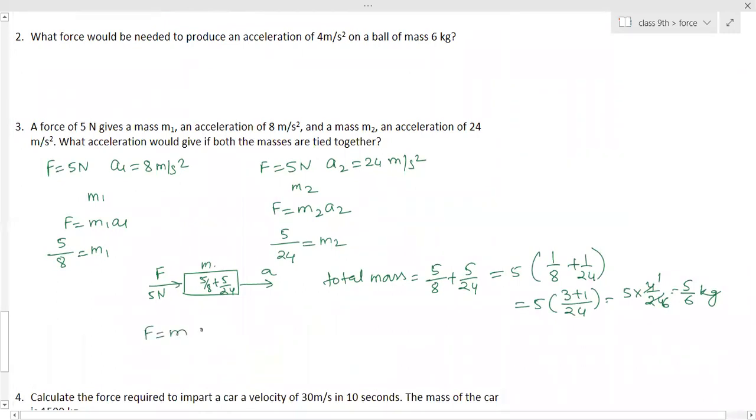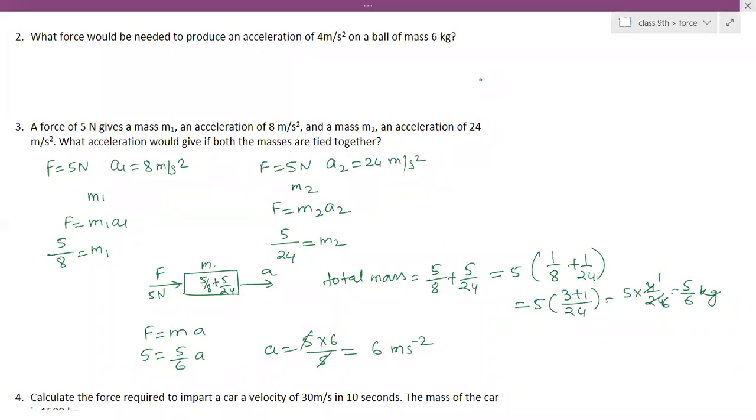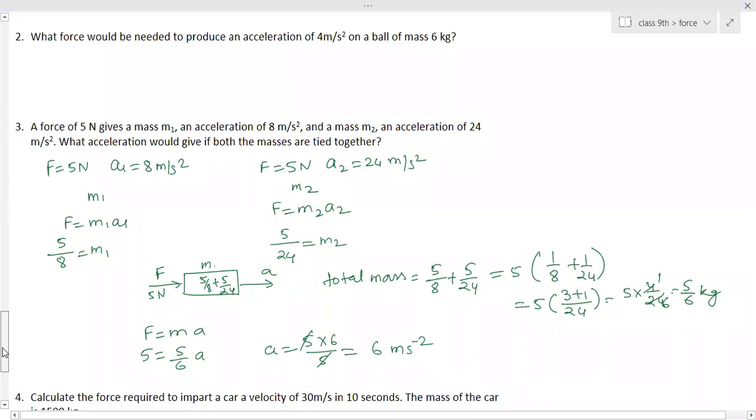Force is equal to M into A. 5 is equal to 5 by 6 into A. So A is equal to 5 into 6 by 5. 5 gets cancelled. 6 meter per second square. Yes, ma'am, I got the same answer.